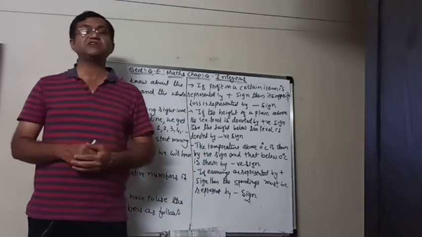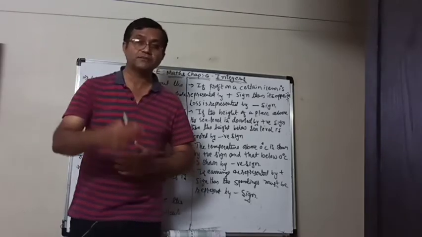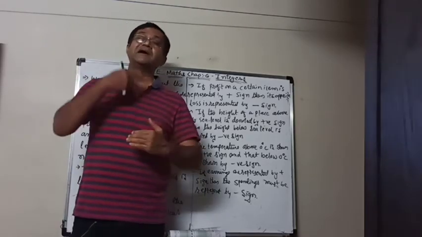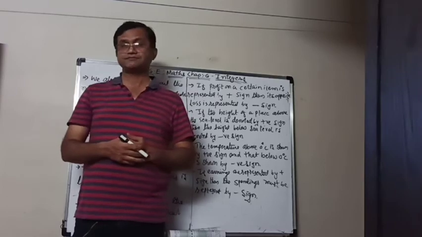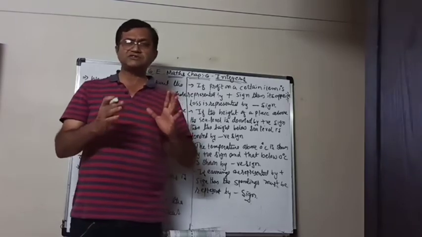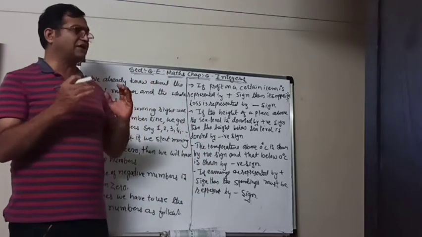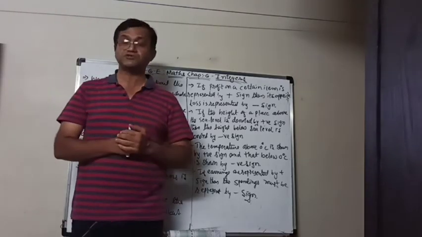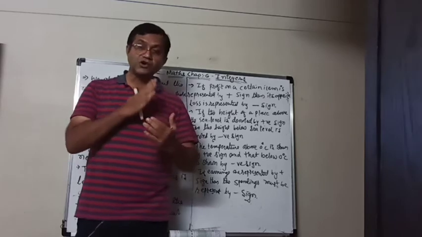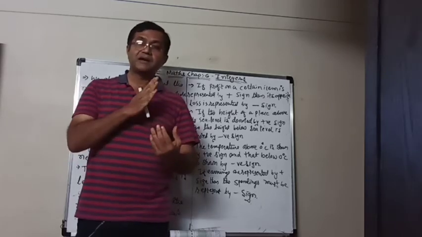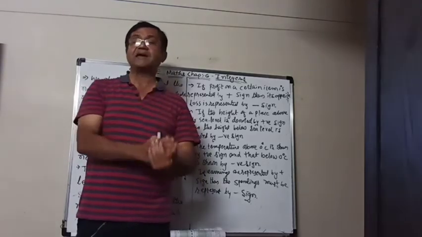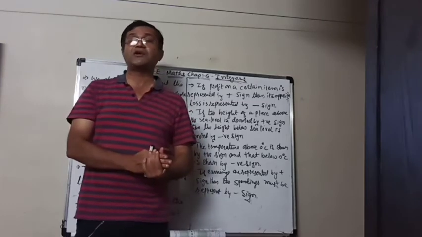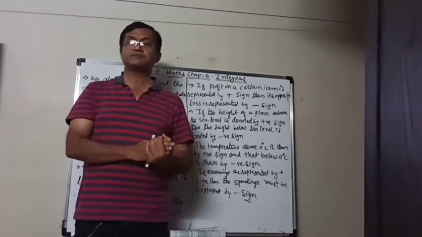And about the integers we will learn more in the next session. So you just have to understand that sometimes we need to go below zero also. And those numbers are denoted by a negative sign. So they are known as negative numbers.